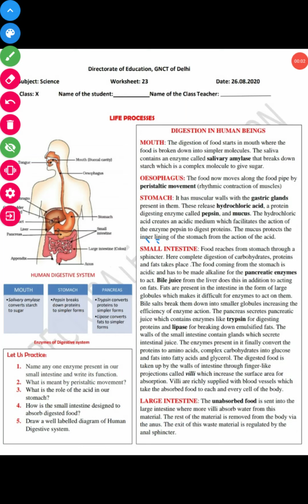Good morning, students. Once again, we are here to discuss DOE Worksheet 23, Schedule 26, August 2020 from your chapter Life Processes.